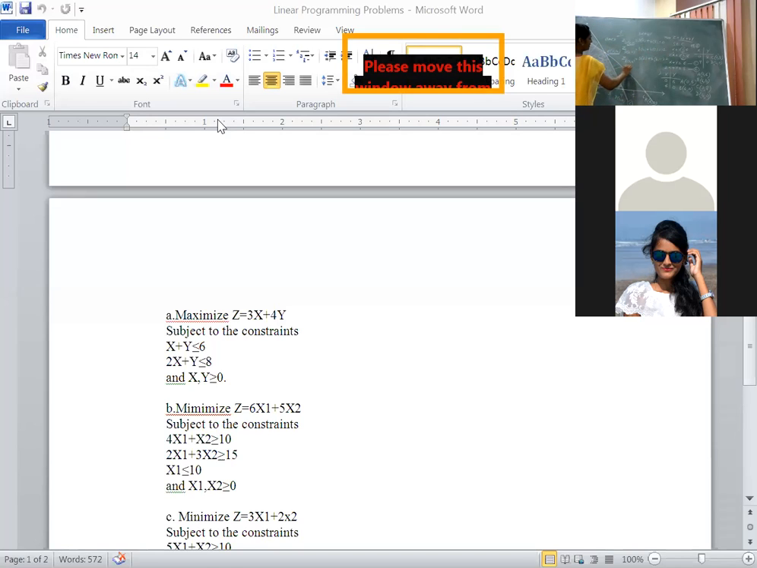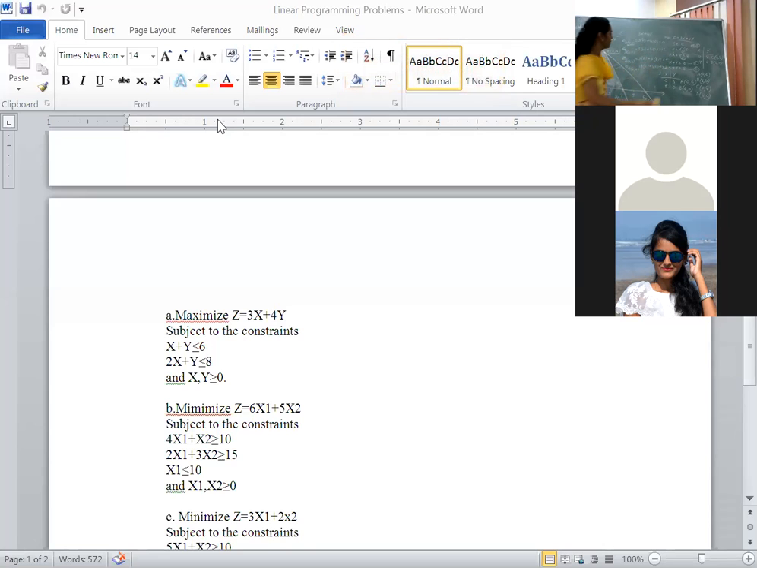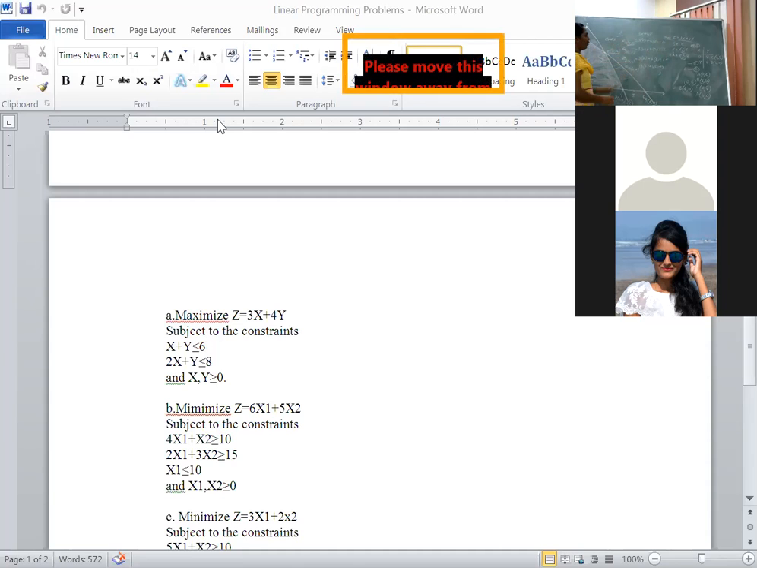Next, take Z at A (0, 6): that is 3 into 0 plus 4 into 6, the value is 24. The objective function is maximization. Among all these 4 points, we get the maximum value at the ordinate A (0, 6). This is your answer. In the final examination, you have to highlight the answer.